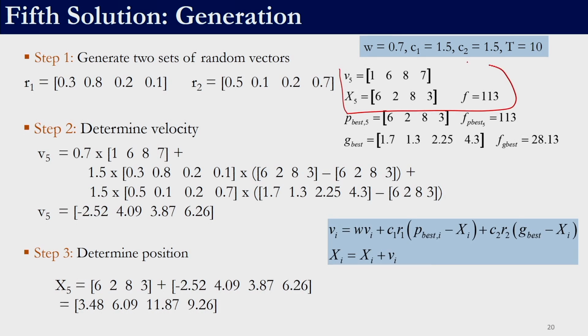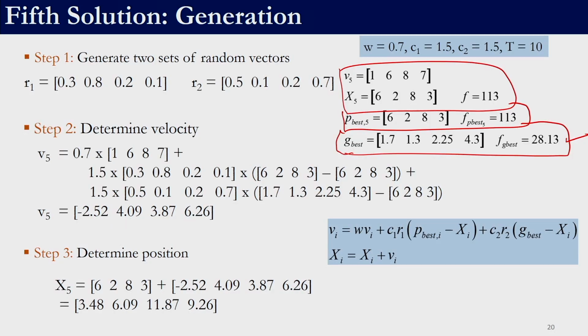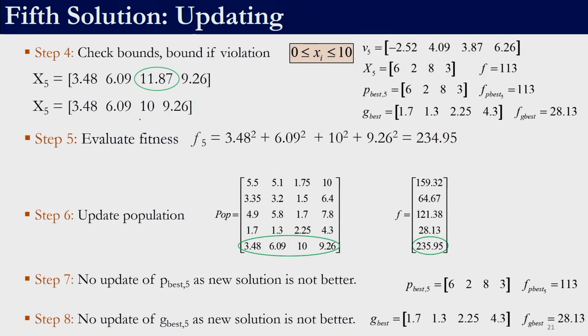So, we know the velocity, the position, the current best, the P best of the fifth particle is known, the G best is known. Remember, this G best is not 35 which was the case when we started, right, but in the previous solution for the fourth solution the G best was updated. Since we have an updated G best, we will take into consideration the updated G best, right. So, with these two random numbers, if we calculate, the velocity will turn out to be this, right, and then we can find out the position. So here in this case 11.87 is out of bounds, so we will bound it to 10 using corner bounding because our upper bound is 10, right.